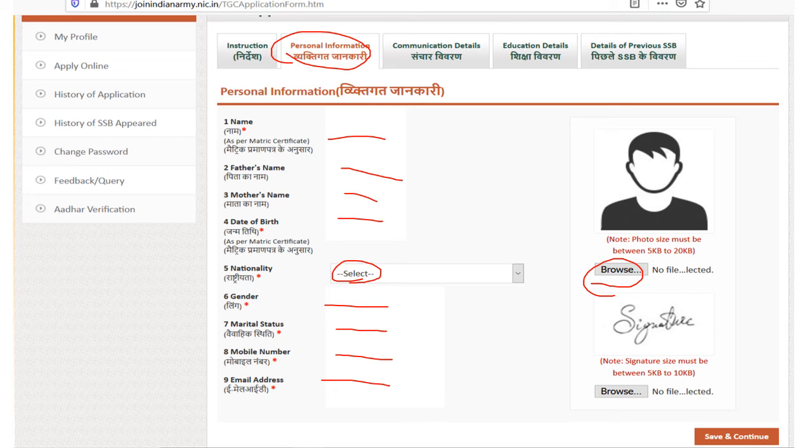The photo size must be between 20 KB and 50 KB. If it is not, you can use any online image resizer. Then your signature must be 5 KB to 10 KB. Browse from here. Then save and continue.